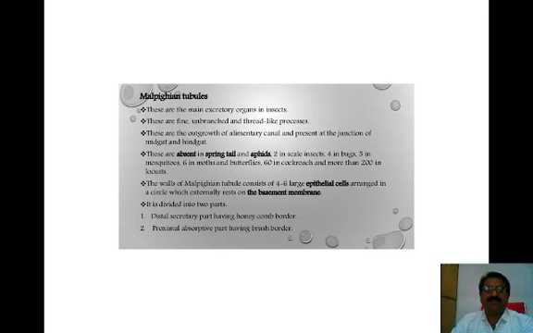The Malpighian tubules are divided into 2 parts: the distal secretory part having honeycomb-like borders, and the proximal absorptive part having the brush border. The anterior-most part of the Malpighian tubules is the secretory part, and the posterior or proximal part is the absorptive part having brush borders.